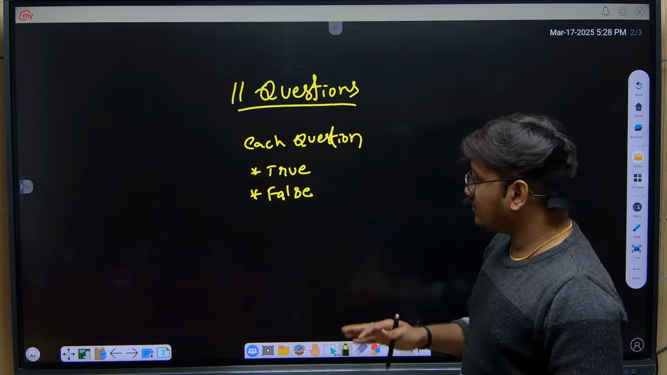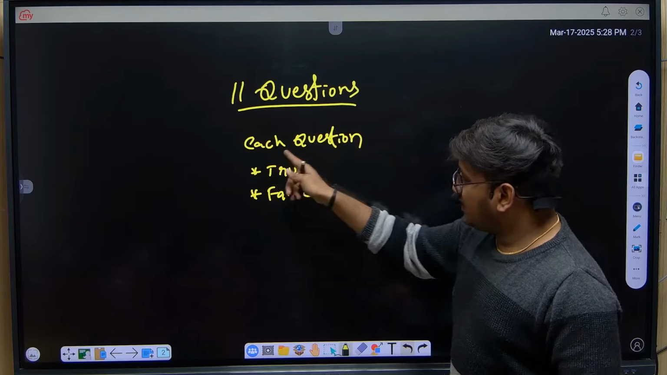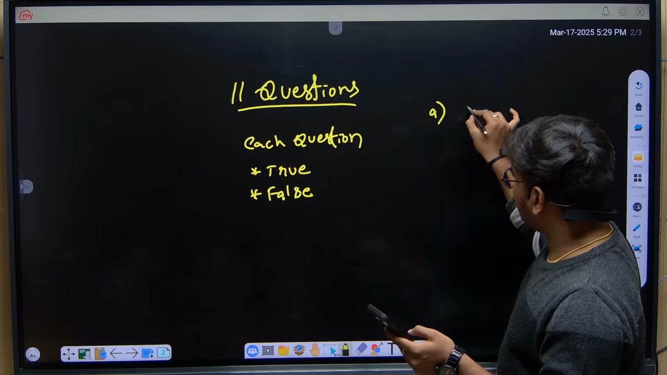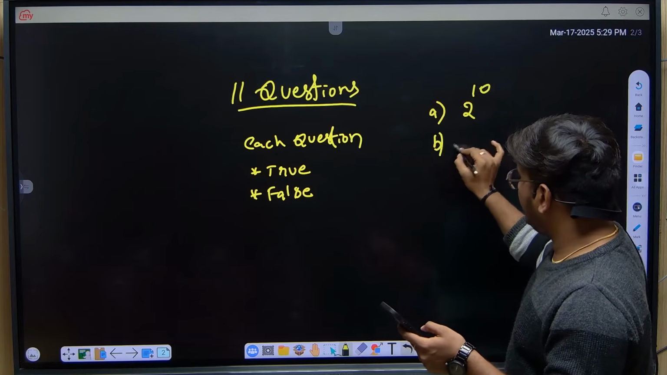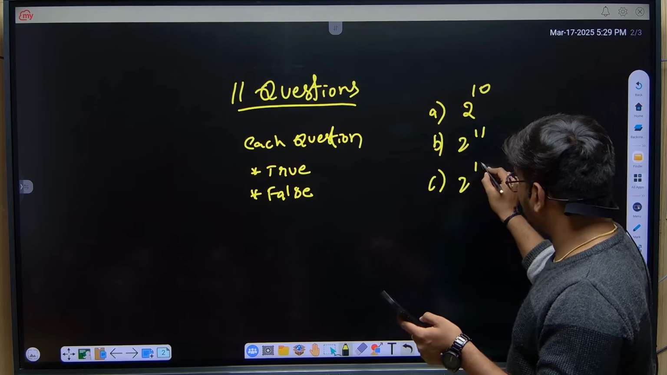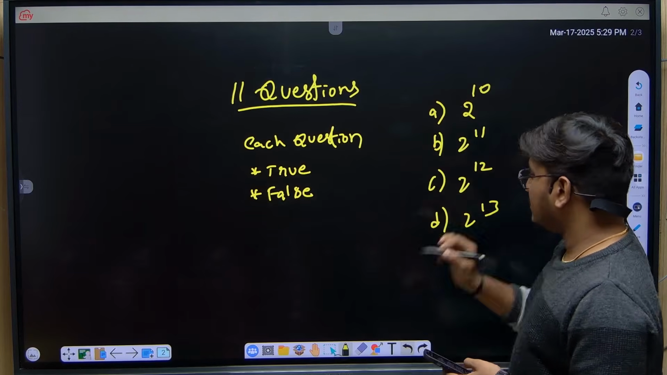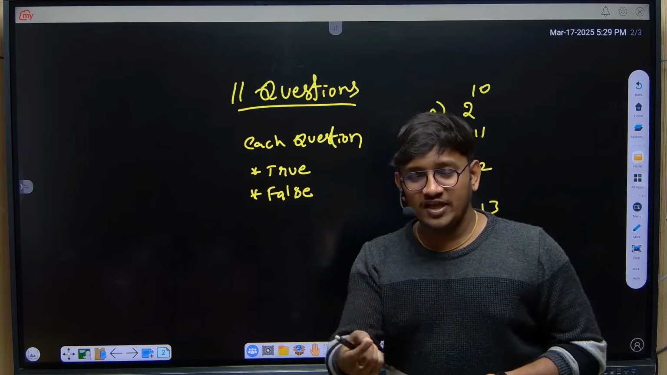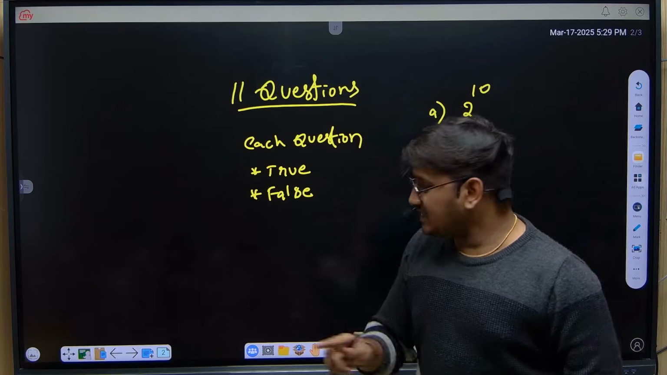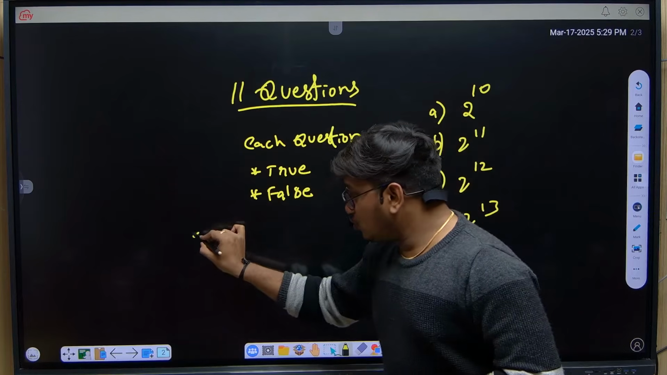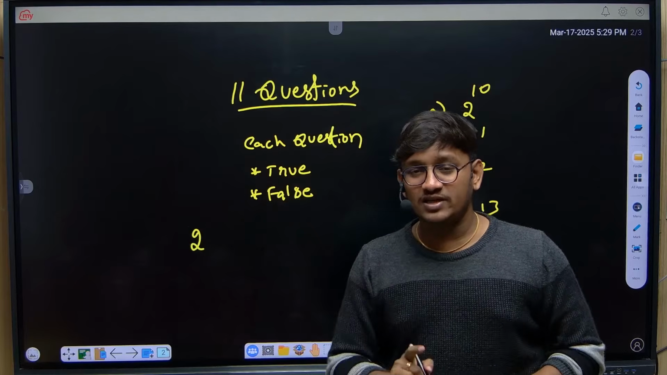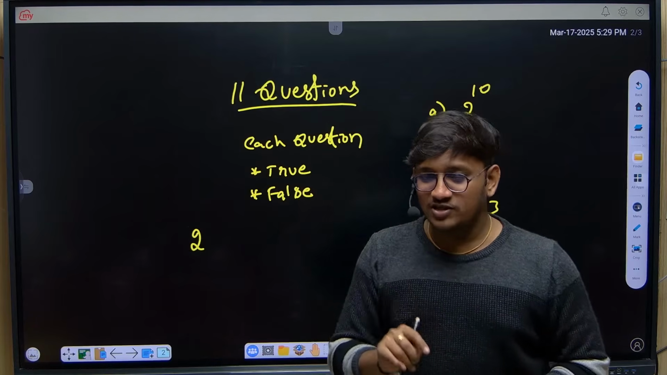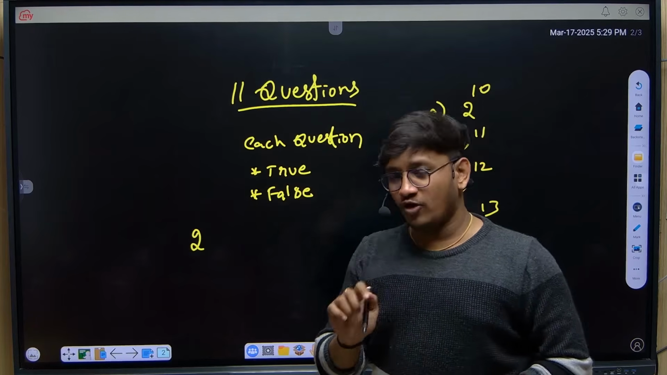So here if you observe, there are 11 questions, each question having true or false. There are 4 options given. Option A is 2 power 10, option B is 2 power 11, option C is 2 power 12, option D is 2 power 13. For answering each question, how many ways does a student have? Either he can select true or false. There are 2 possibilities for one particular question. Even for the second question, again I have 2 options to select, either true or false.